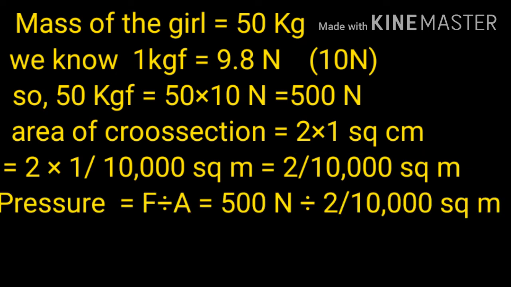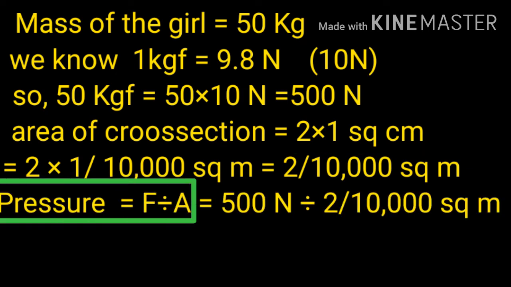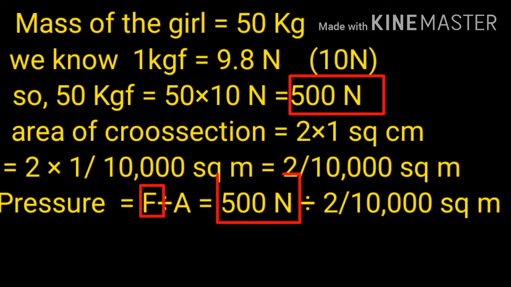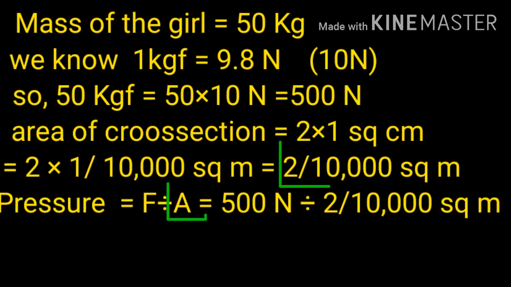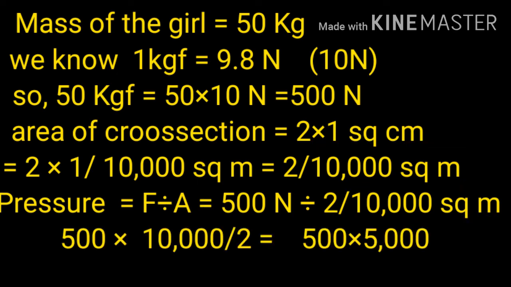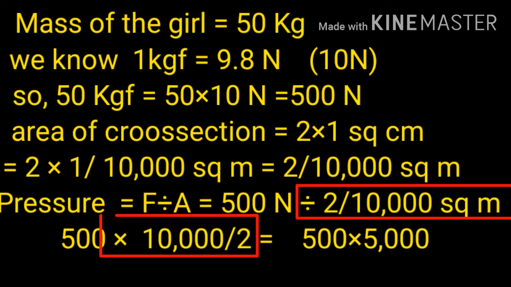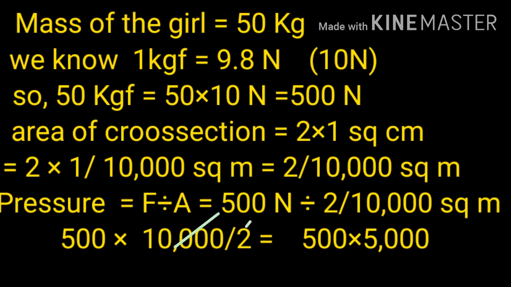Now dear students, as we know pressure is equal to force divided by area. Put the value of force, that is 500 Newton, and put the value of area, that is 2 upon 10,000 square meter. Now for the calculation we have to change the sign of division into multiplication. For that we have to do the reciprocal of the last term. So 2 upon 10,000 will change into 10,000 upon 2, and then we can cancel 2 with the 10,000, we will get 5,000.